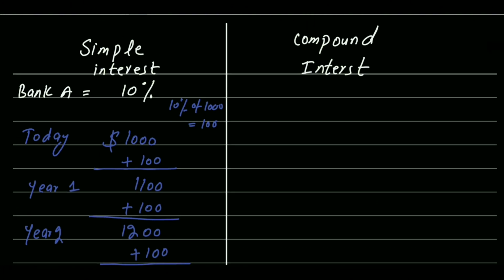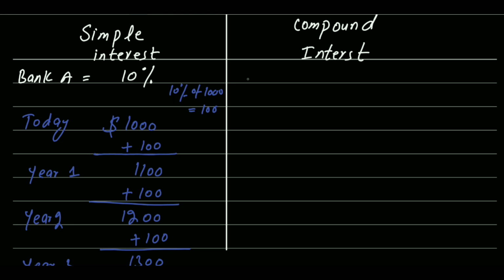So let's suppose Bank B will also give you 10%, but it is saying that we are giving 10% compound interest. So what does compound interest mean? Today, if we have $1,000, after the end of 1 year, it will be 1,100.